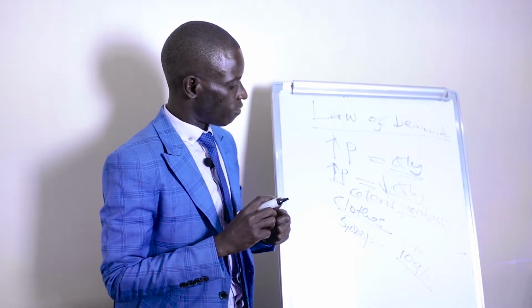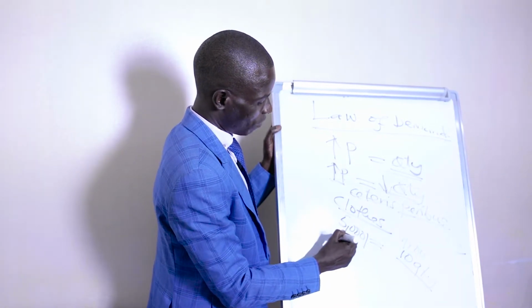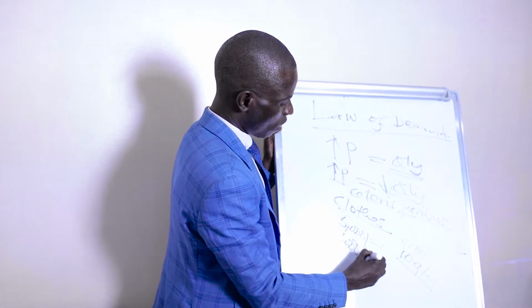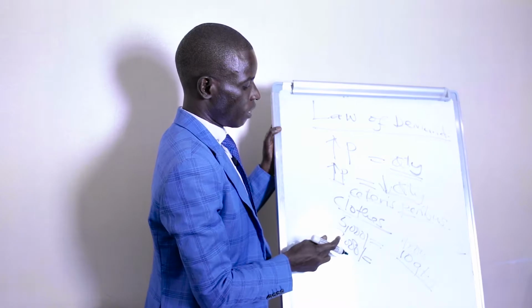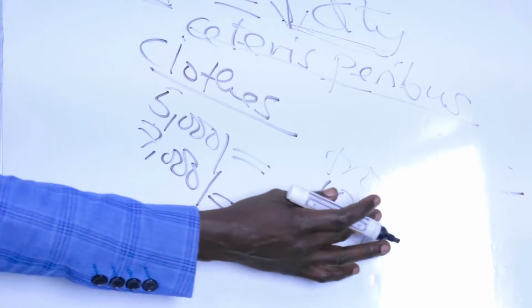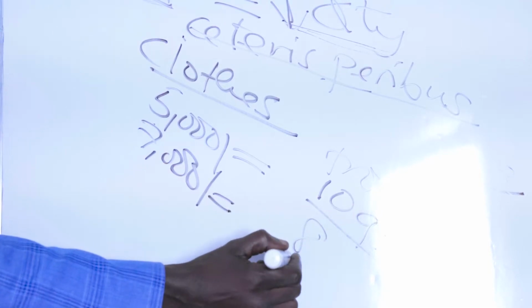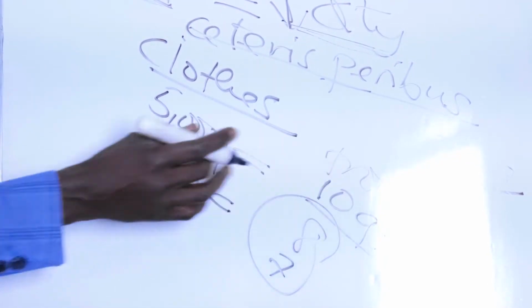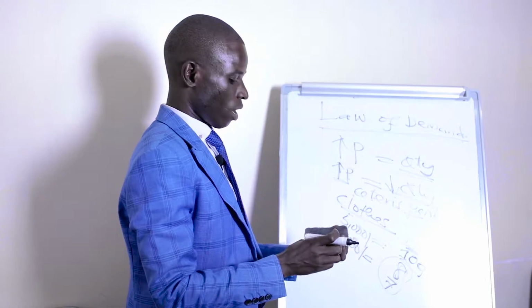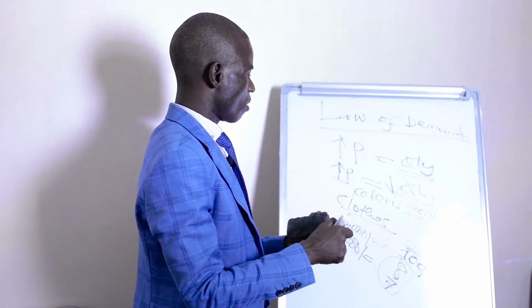If you find that the price has increased from 5,000 to 7,000, for example, we expect that, under normal circumstances, under ceteris paribus, the quantities that you expected to buy will decrease from 10, say, to 8, or to 7, or to any number, but not the same exact number as you expected. So that is the law of demand.